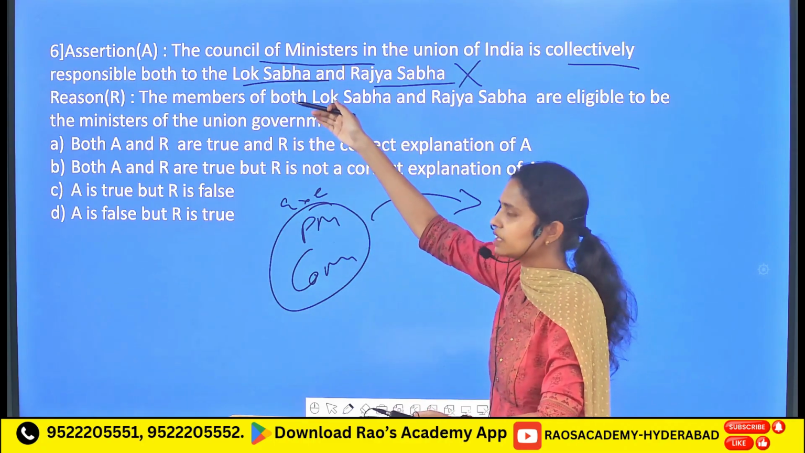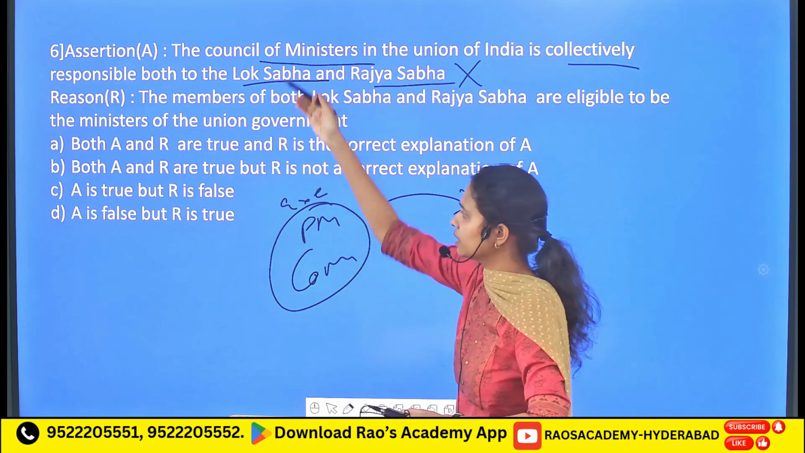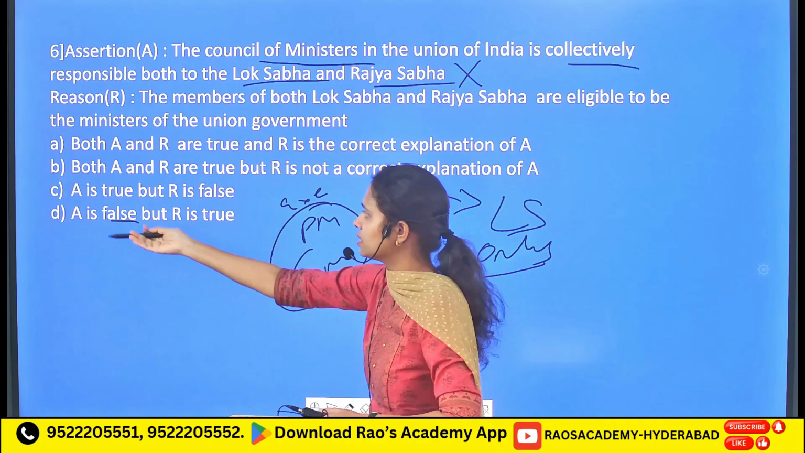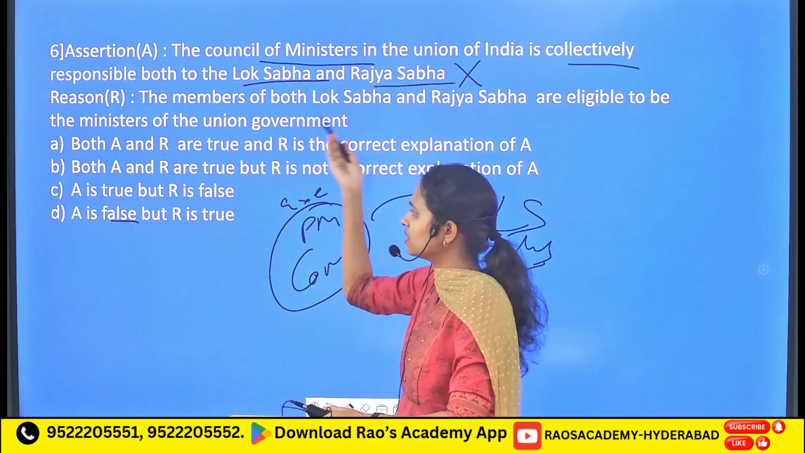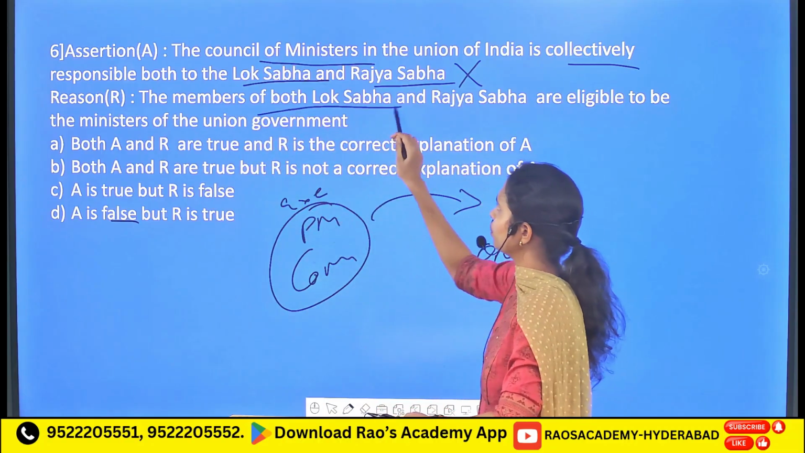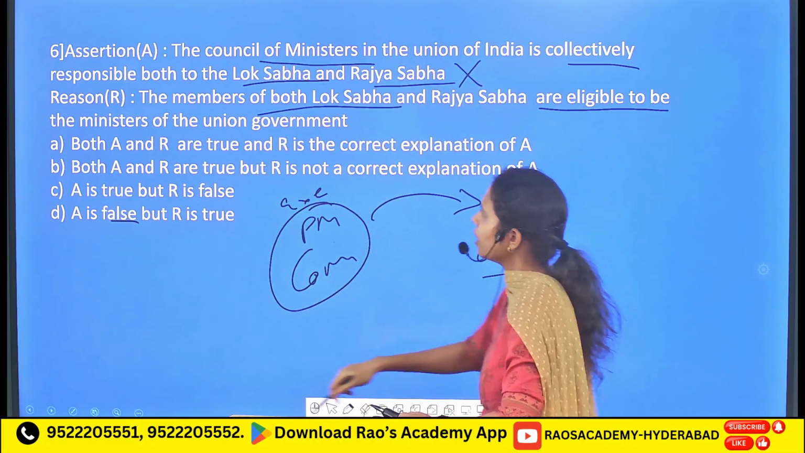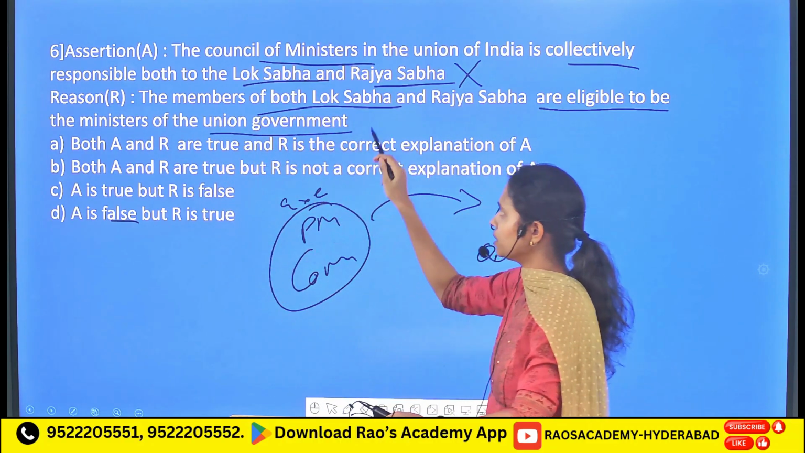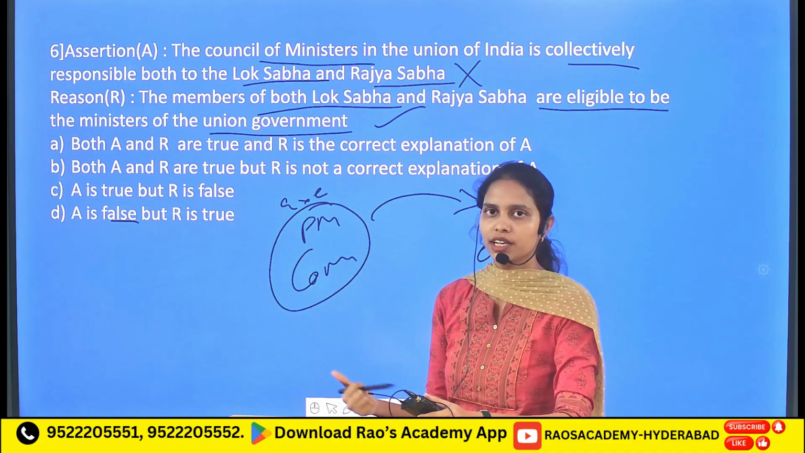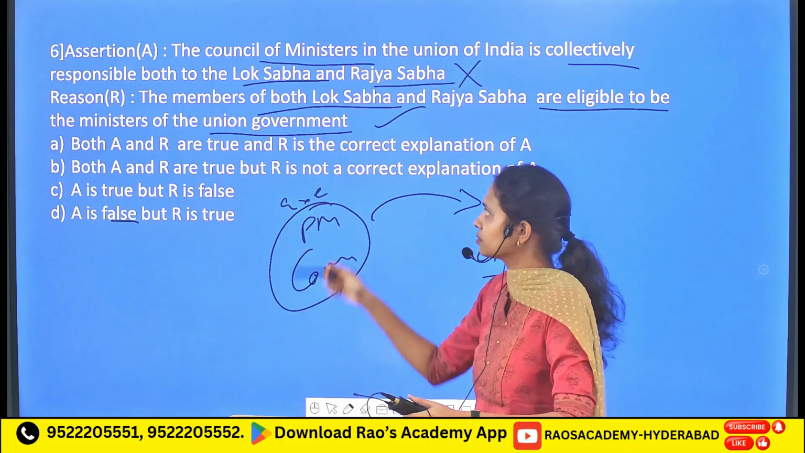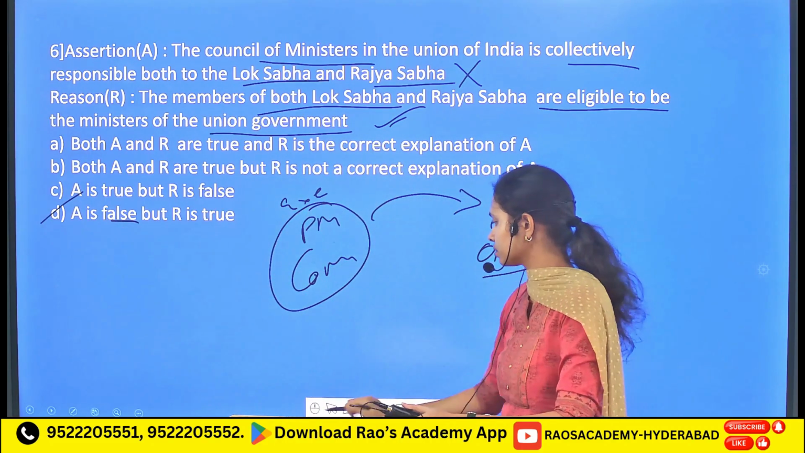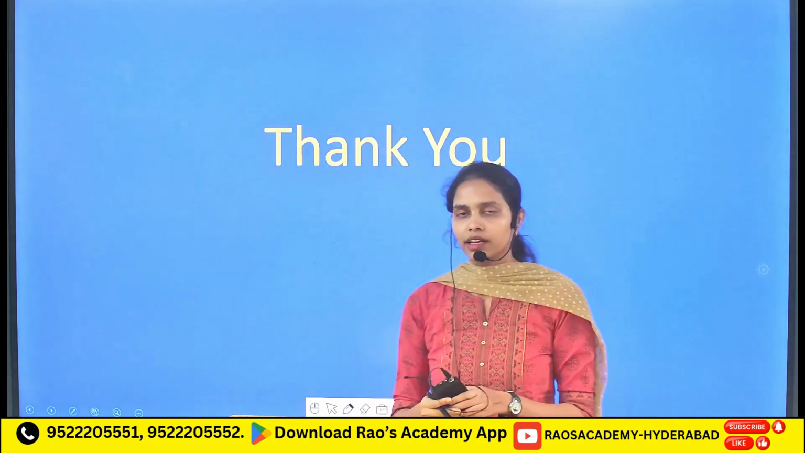So without reading the reason, you can come to the conclusion that as the assertion is a false statement, it is the only option which says the assertion is false. So without reading the reason, you can come to the correct answer. If we see the reason, the members of both Lok Sabha as well as Rajya Sabha are eligible to be members of the union government. Yes, it is a correct statement. There have been finance ministers who were appointed as ministers from the Rajya Sabha. So it is a correct statement. So option D is the correct one. I think the lecture is informative.